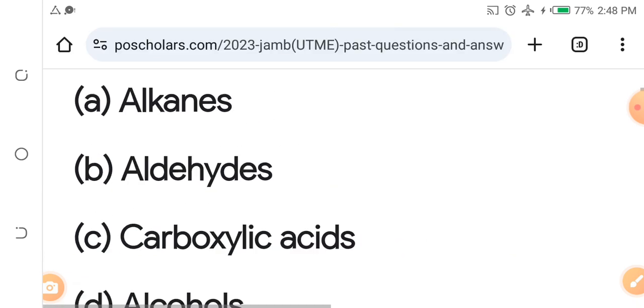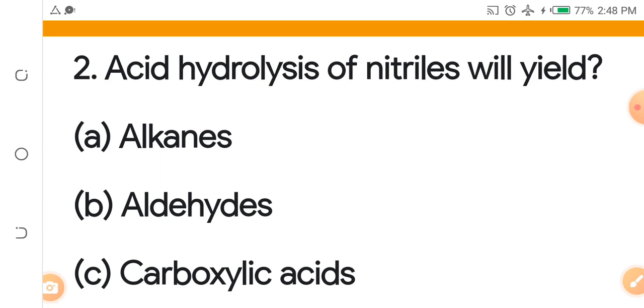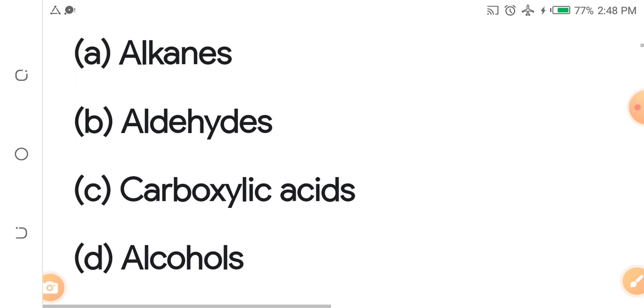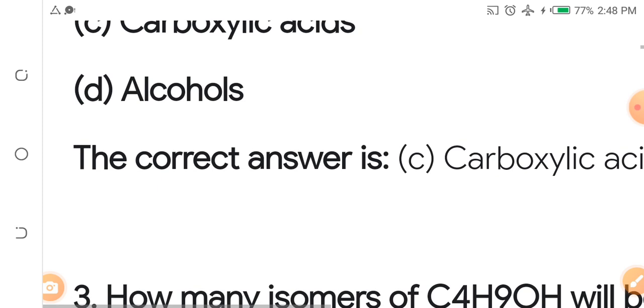I want you to pay rapt attention. Remember, what you are watching is not Nollywood. We are in a serious business, very serious business, and I anticipate your seriousness. So remove every form of distraction, bring your pen and your paper, concentrate as we prepare. This is JAMB Chemistry. Acid hydrolysis of nitrates. If I were you, I will go over and study, read up everything about nitrates. Very important. It will result in carboxylic acid.